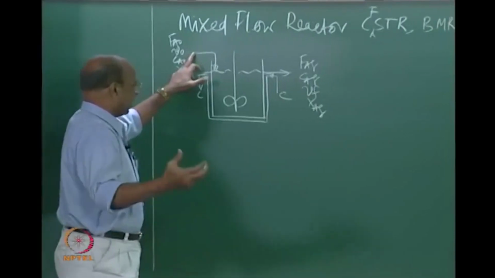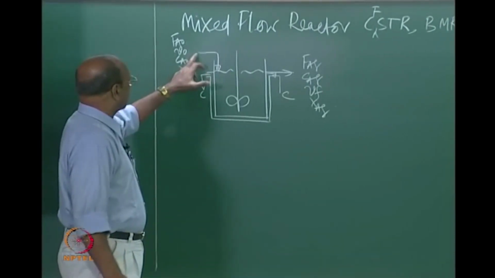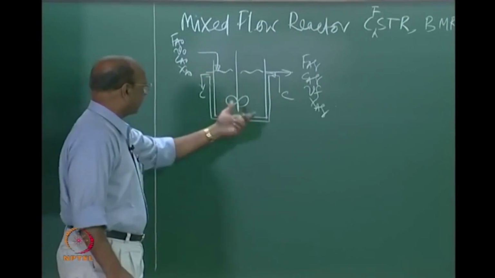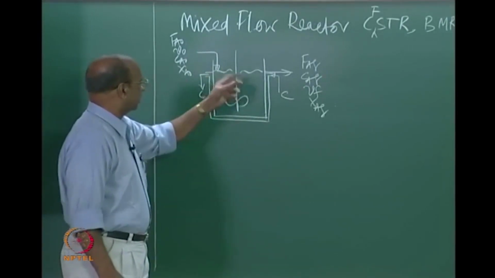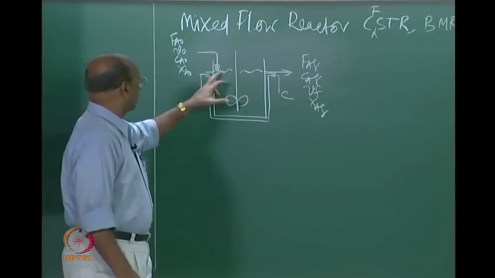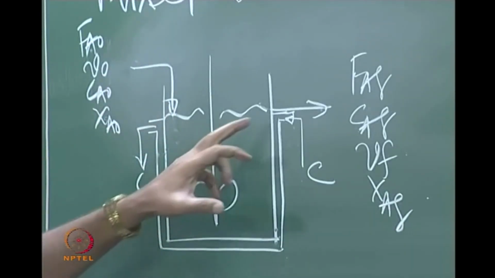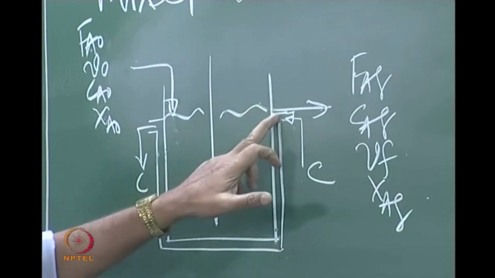So we are talking about back mixing. The idea here is that you are continuously feeding the reactants, and they come and mix here, and then some of these molecules which have just entered, because of mixing, may be about to leave.